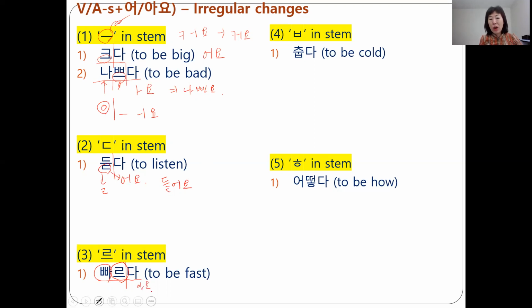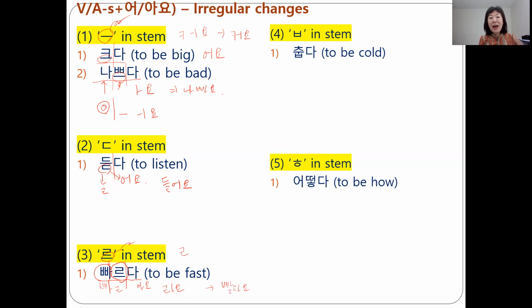However, why do we say irregular change? 자, in this case, same as above, the ㅡ sound goes bye-bye, and then we add one more 리을. So I will say it this way. When the syllable in front of 르 ends with an O sound or an A sound, then simply add 라요 and drop the ㅡ sound. Then what is left? Right? So combine this one and this one. So how? 빨라요.